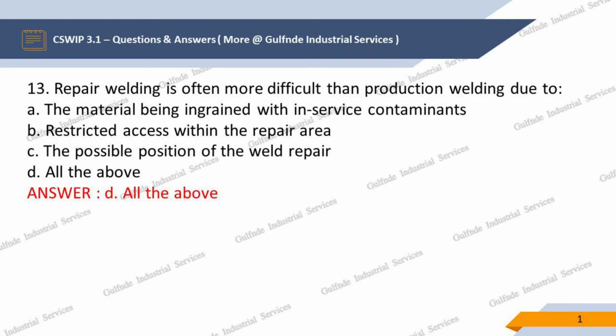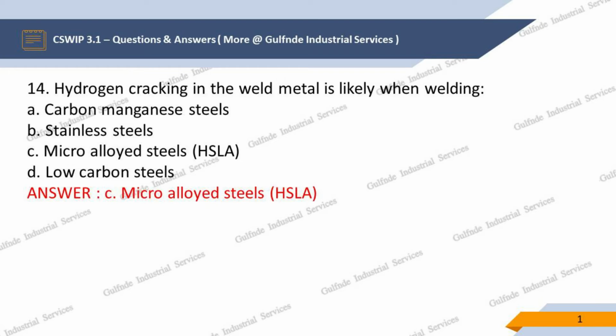Question 13. Repair welding is often more difficult than production welding due to, options are: A. The material being ingrained with in-service contaminants, B. Restricted access within the repair area, C. The possible position of the weld repair, D. All the above. Our answer is D. All the above.